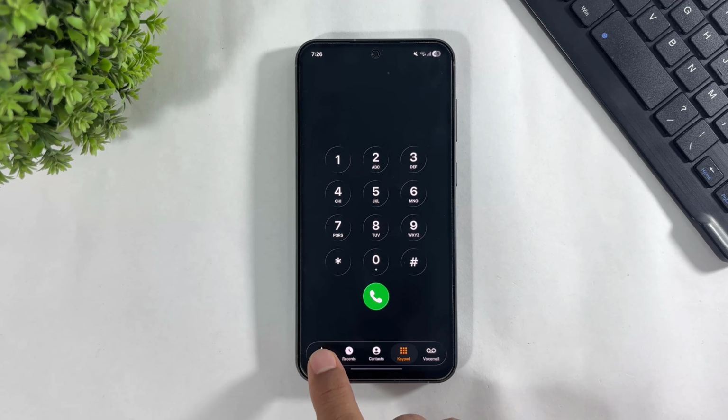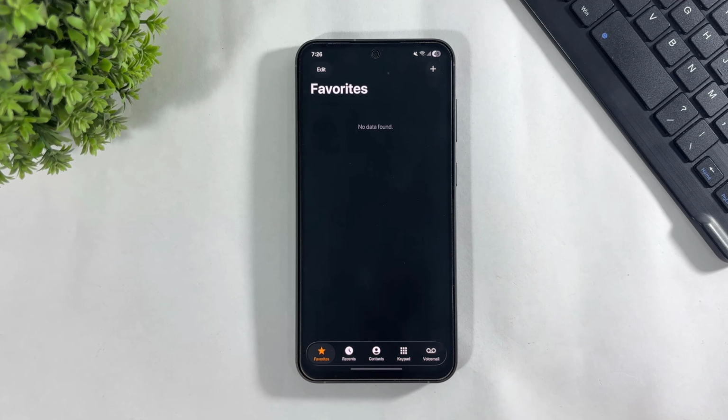If you go to favorite, look at this iPhone options on this dialer. Go to recent.